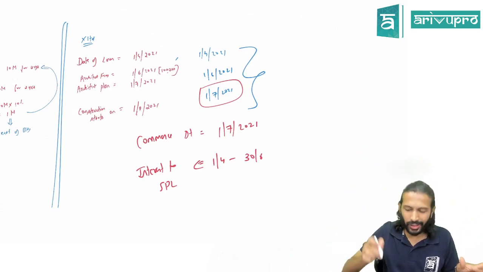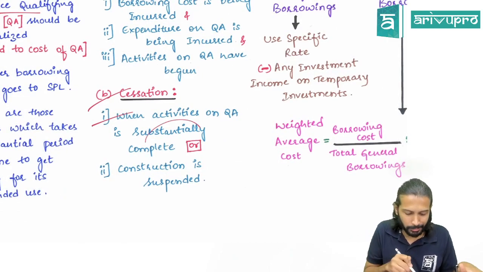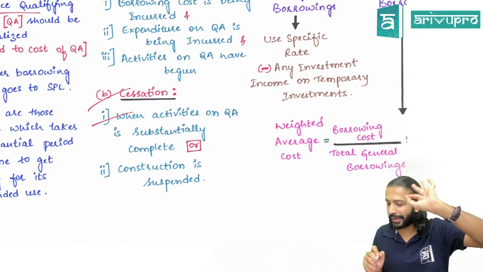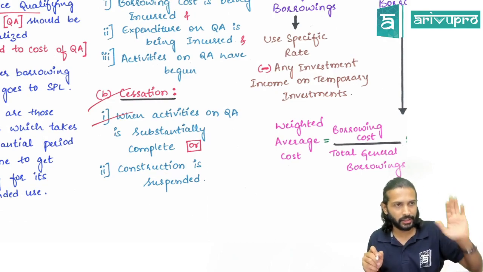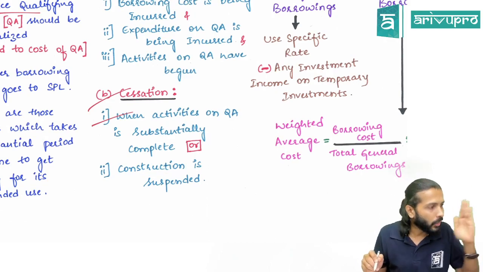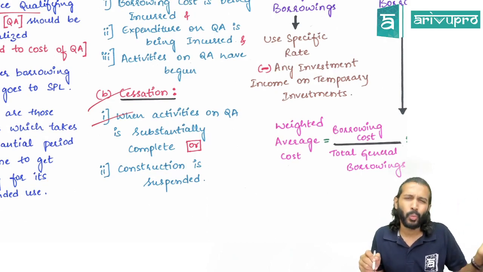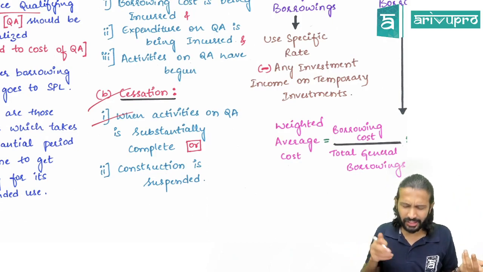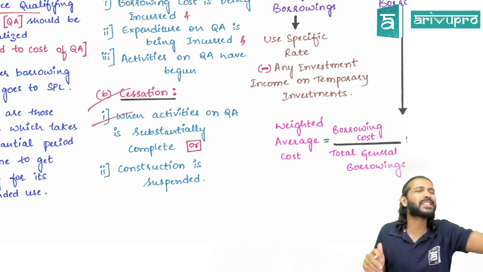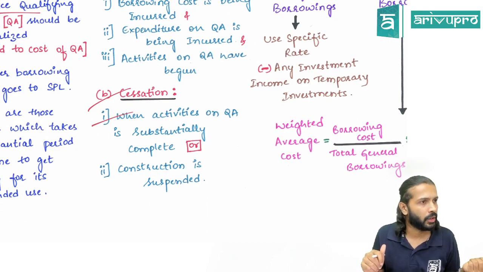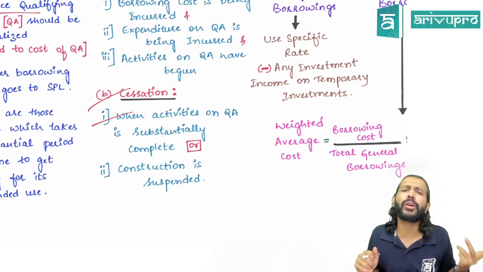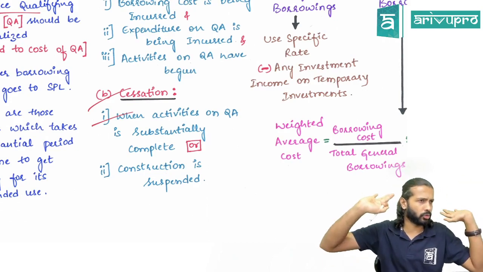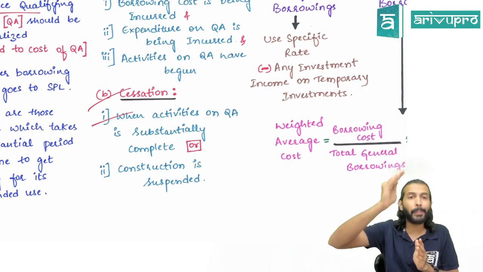Got this? So what is substantial completion? Again, it's a management discretion as such. They have not given any particular rule like that. Management needs to assess when it is substantially complete. When can management say that it is substantially complete? When they start using that asset, no, sir? When management starts using this building, you can say that this building is ready for use, correct? From that day onwards, capitalization stops.